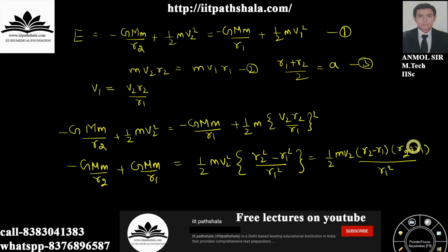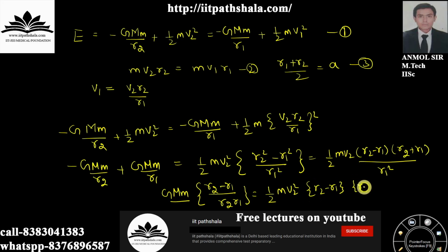Now you know that R2 and R1 is related to a somehow. So that you have to keep in mind. That's why I was doing mathematical algebra simplification over here. You can simplify this left hand side also. You'll be having GMm as common, (R2 minus R1) upon R2 R1 equal to 1 by 2 m V2 square, R2 R1 then (R2 plus R1) upon R1 square.